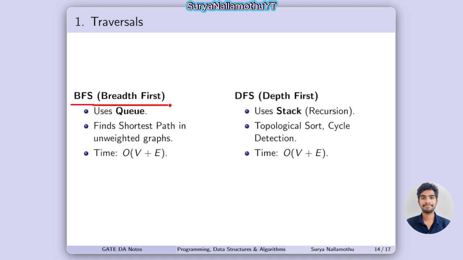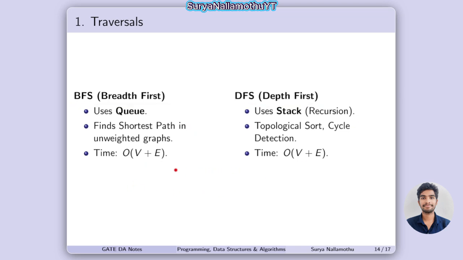BFS is breadth first search, and DFS is depth first search. BFS uses a queue and DFS uses a stack. BFS finds the shortest path in unweighted graphs. In real time, think of Google Maps, where we need to find the shortest path location. In those cases, this algorithm will be helpful. The time complexity is vertices plus edges.